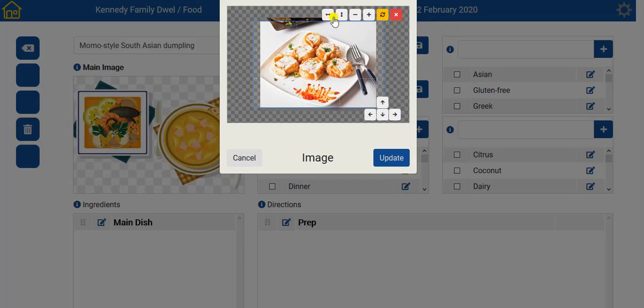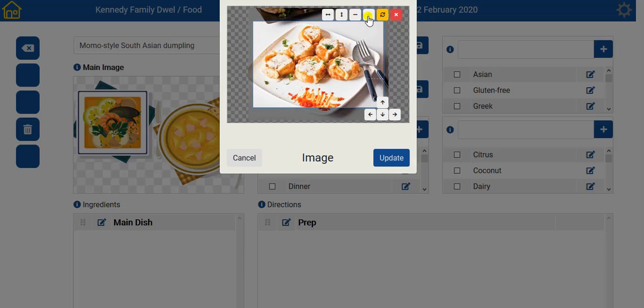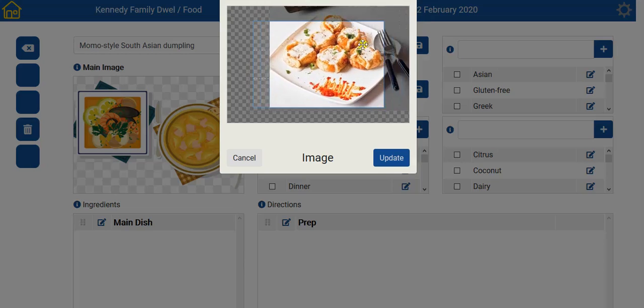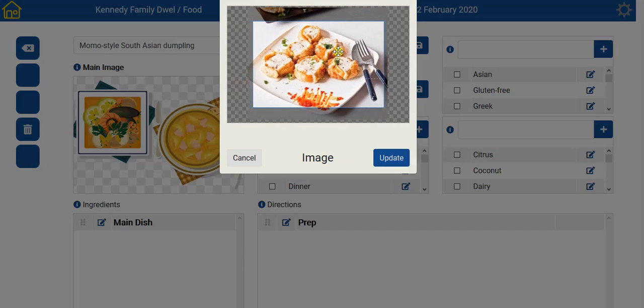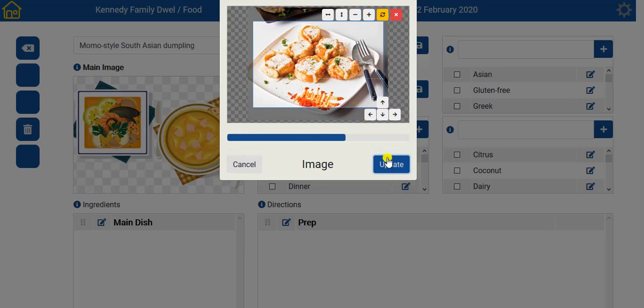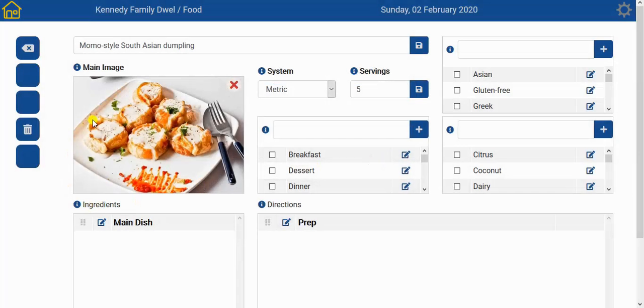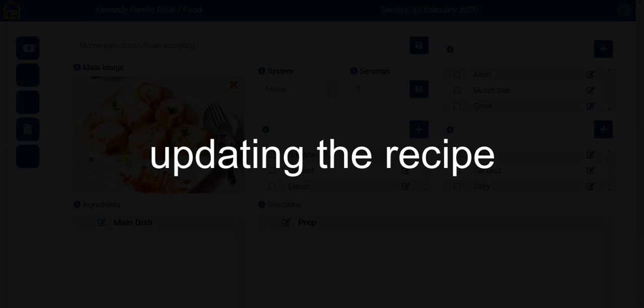For that, we have these various buttons here, and the main one that we'll use in this case is the plus, which enlarges the image a little bit, and we have the option of moving the image around or adjusting its position to capture just the right portion of the image. Once that's done, we can simply update it, and here we go. The main image is now in place and saved.